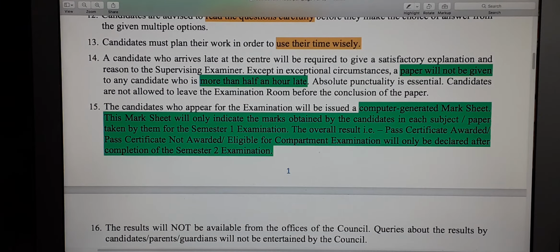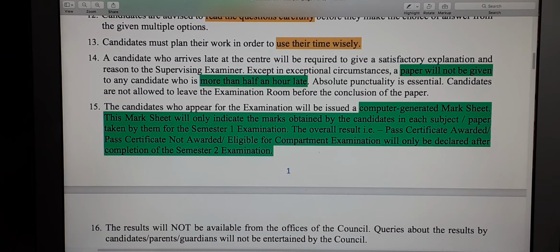So that means you will not have any grade points, you will not have any grading, you will just have the number of marks that you have secured out of 40. If for example most of the papers are 40 marks, then out of 40 whatever you have obtained in each of the subjects, you will get a computer generated mark sheet.